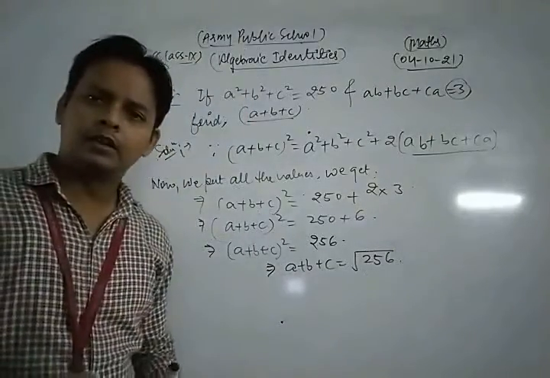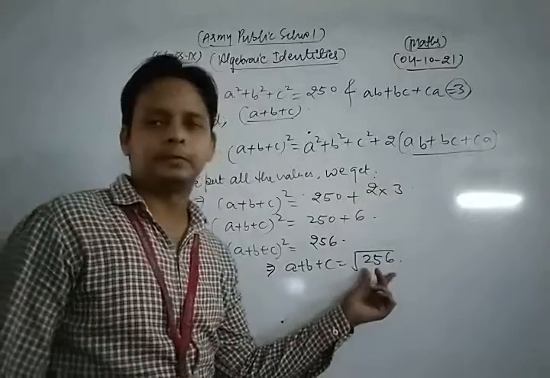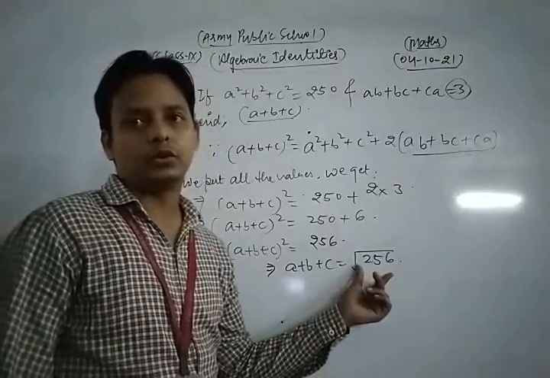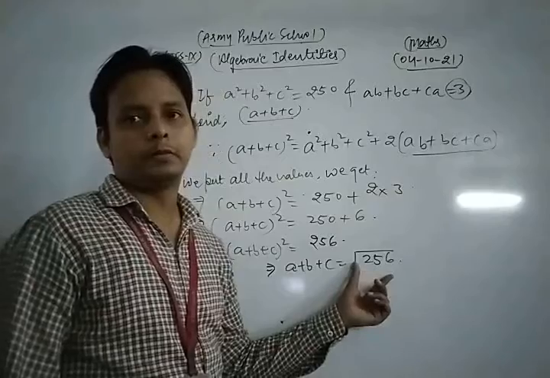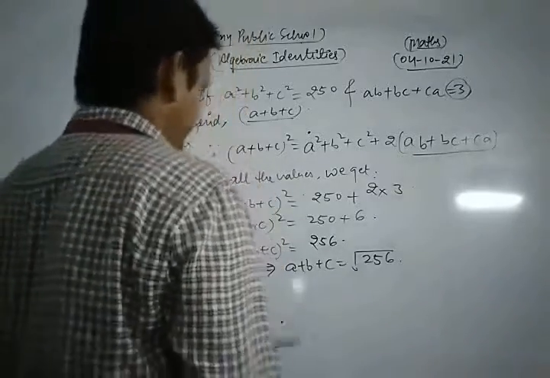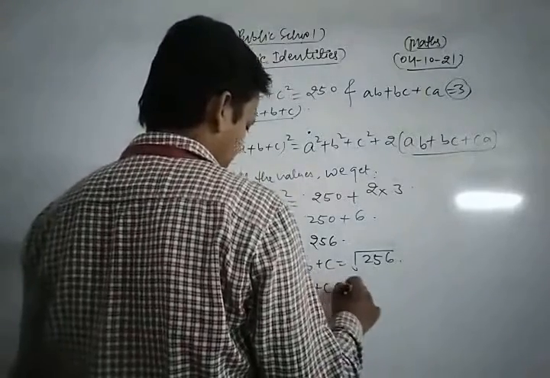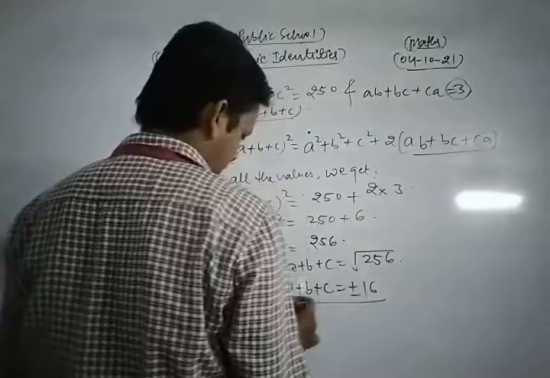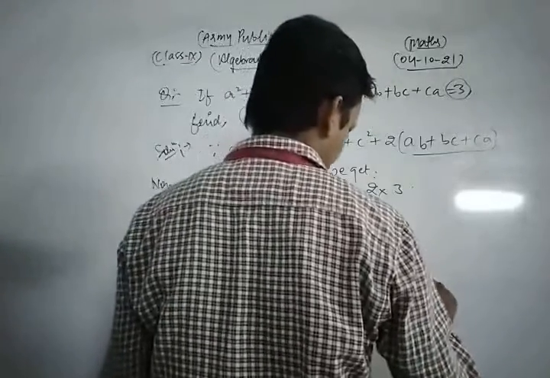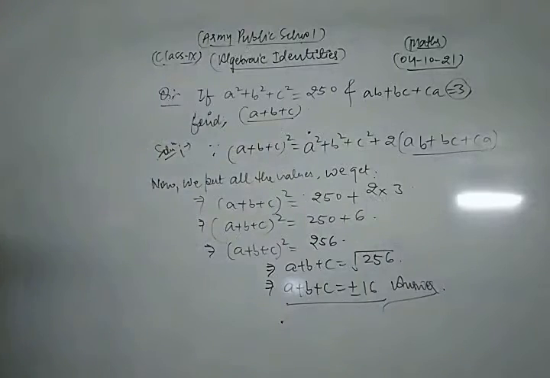And dear students, you know that the square root of 256 is what? 16. Okay, so we can write a plus b plus c is equal to plus minus 16. This is the required solution of the given question.